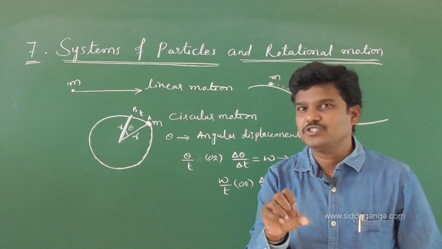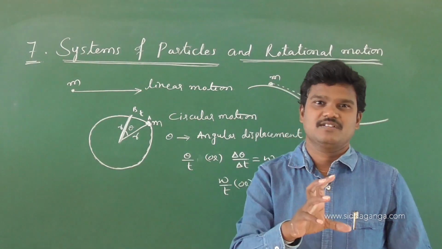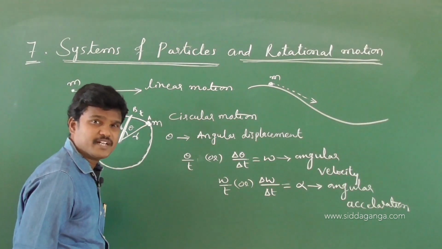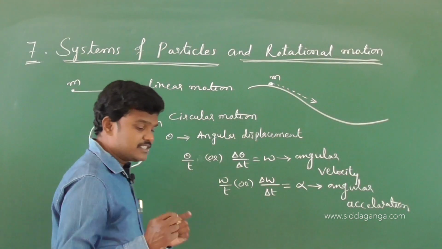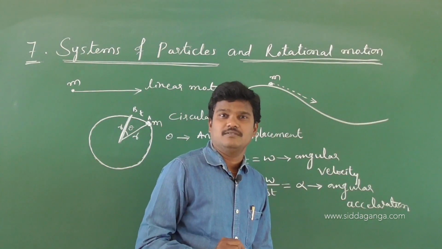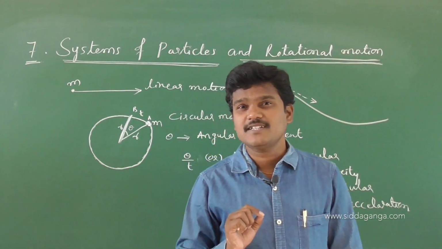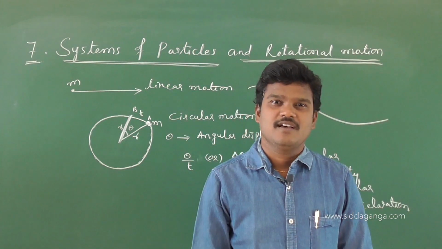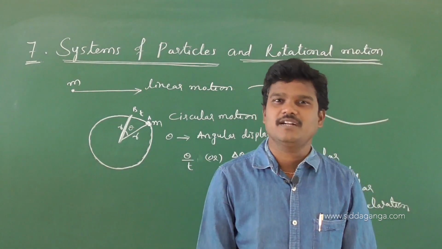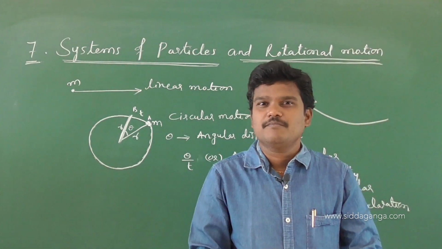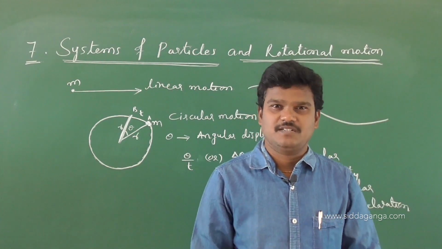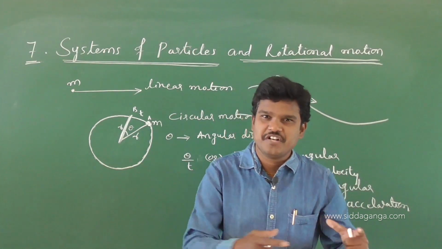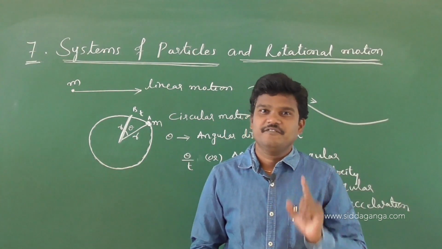That extended object consists of a group of particles. That group of particles we can call a system of particles. So a group of particles is called a system of particles, and in that system of particles, the distance between particles remains fixed. The distance between neighboring, constituent particles remains fixed.